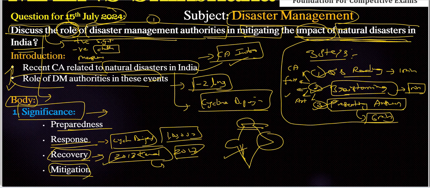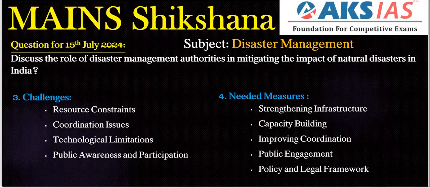We need to identify all this information related to justify our point, right? Mitigation. Next, the last one is mitigation: long-term measures to reduce disaster risks, such as constructing cyclone shelters. That is very important here. Cyclone shelters and enforcing building codes in earthquake-prone areas are also undertaken. All these are important roles, powers and functions of disaster management authorities with respect to natural disasters in India. That is the important case here. Almost completed our significance part.